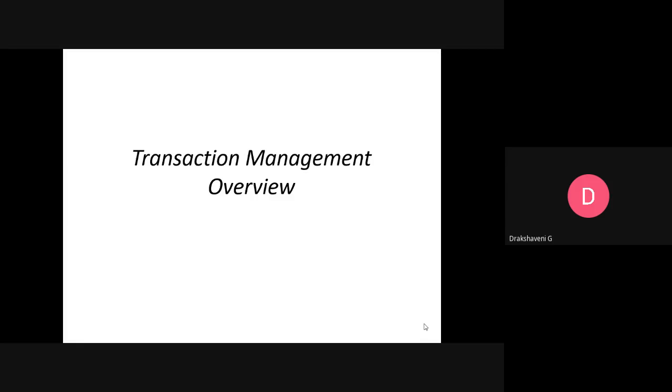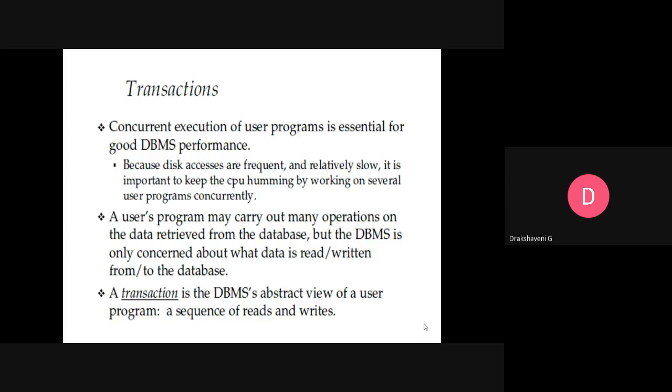Let us assume that you have been given a database for all the employees of BMSIT college, with their salary details. Or if I say your IA marks database, you are keeping track. There are chances or a tendency to change or increase your marks in the database. That should not happen. So that's what we'll be seeing in transaction management. So what is a transaction?